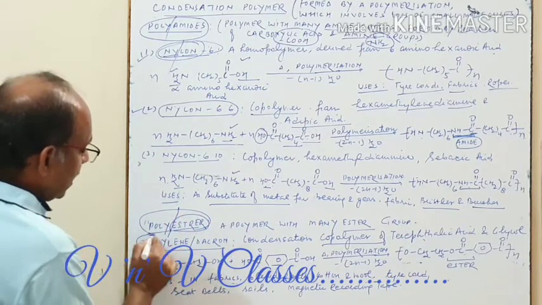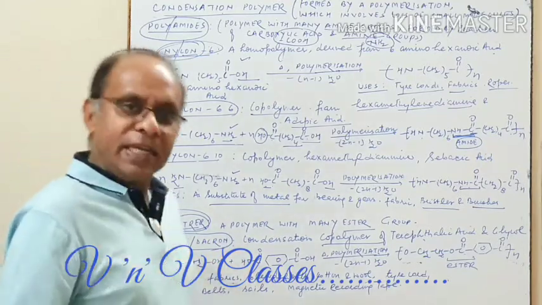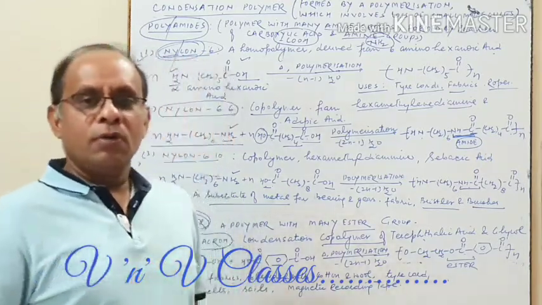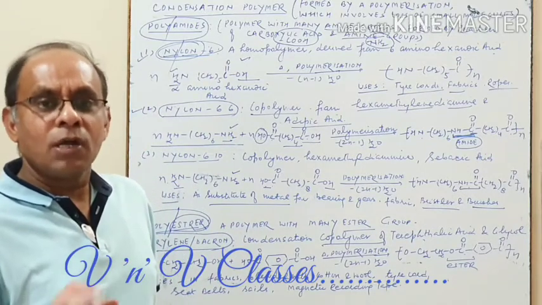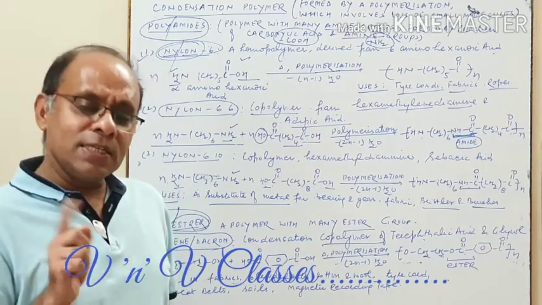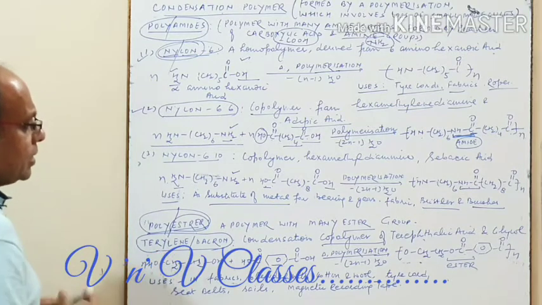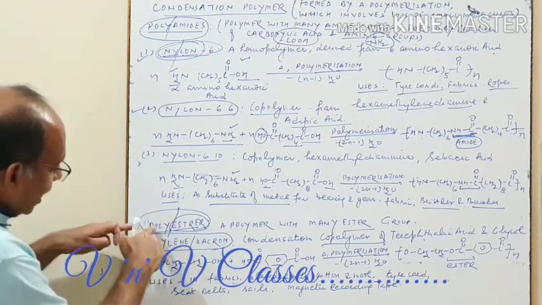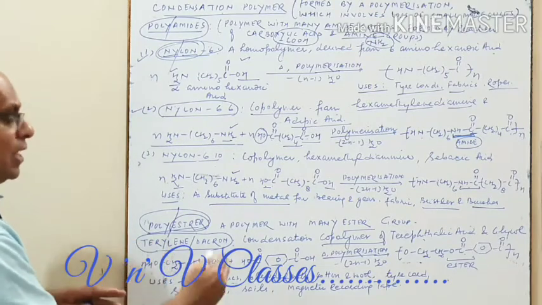I am taking an example of terylene or Dacron, as we can call it. Terylene, you all know it. When you go to the market to purchase shirts of terracotta, pants of terracotta, that is terylene plus cotton. So that is a synthetic fiber. That is the fiber terylene, and it is a condensation polymer, an example of a polyester fiber. It means in this terylene you will find many ester groups.